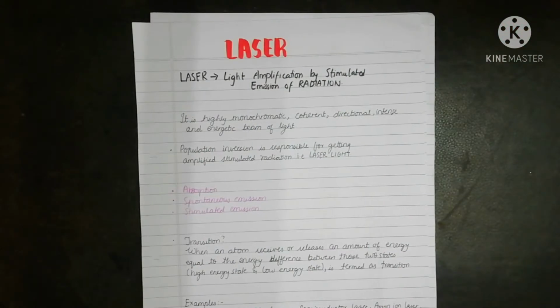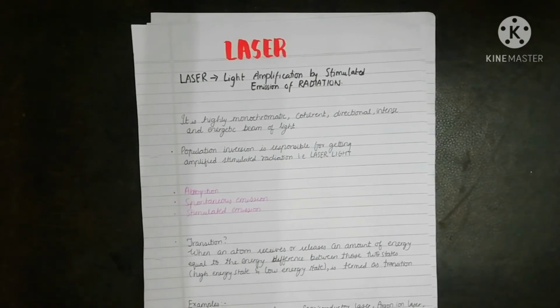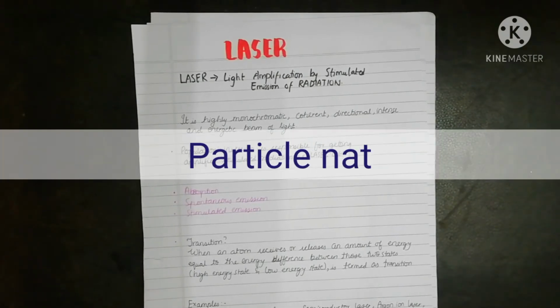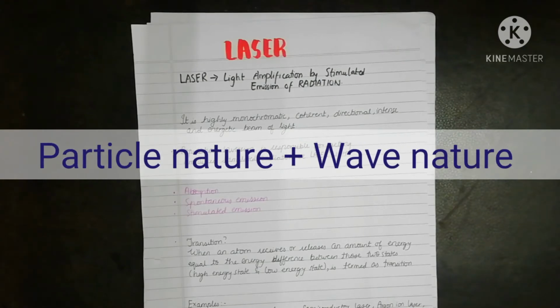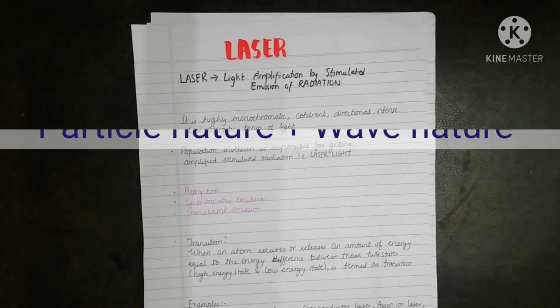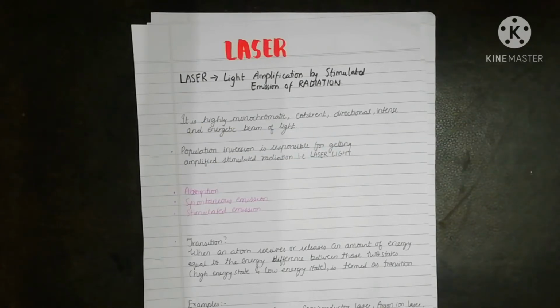In this video we will see what laser is and all the important properties associated with laser. Earlier the concept of wave particle duality was not accepted by people, since half of the scientists were supporting the particle nature of the light, whereas the other half were supporting the wave nature of light. For example, Newton gave his corpuscular theory, Young's interference experiment proved the wave nature of light, Maxwell characterized light as vibration of electromagnetic field, Planck explained light as packets of energy called quanta, and finally Einstein gave the photon concept.